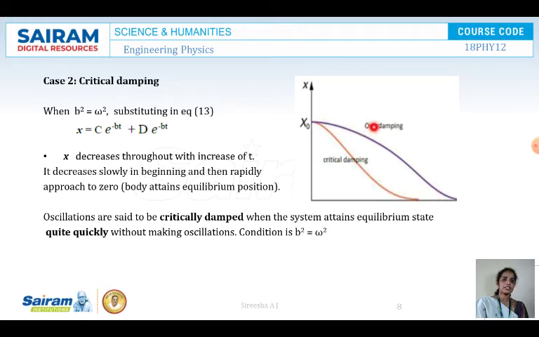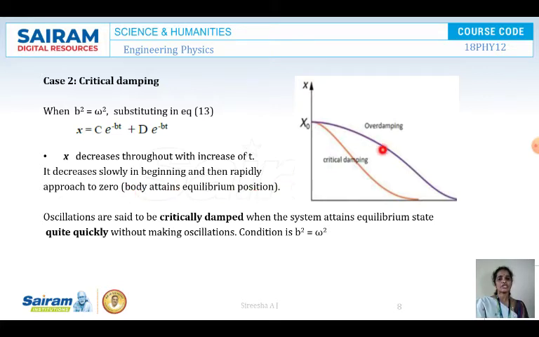Here, see here, this is overdamping. It is taking a long time to come down to 0 amplitude, but in the case of critical damping, it is coming down quickly. So that is what it says. X decreases throughout with increase of t. As amplitude, x decreases throughout with increase of t. It decreases slowly in the beginning and then rapidly approaches 0. The body attains an equilibrium position.